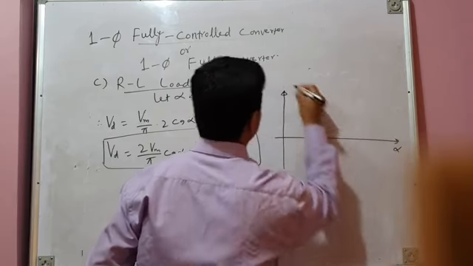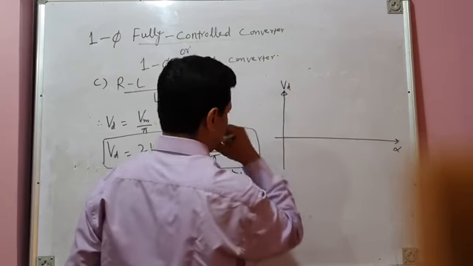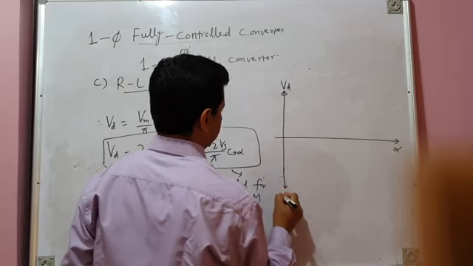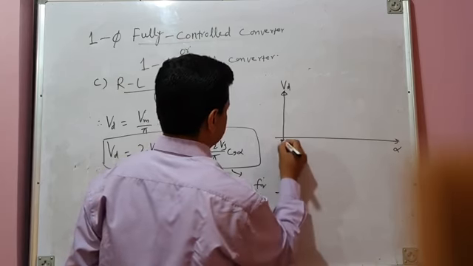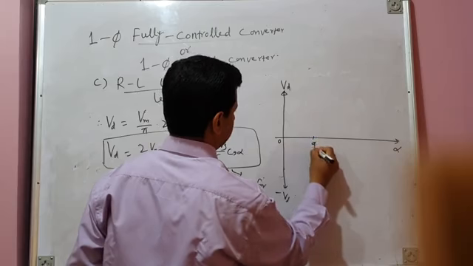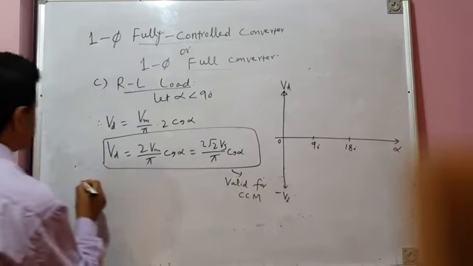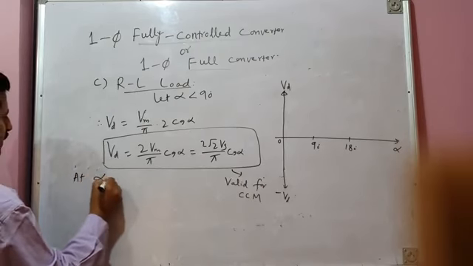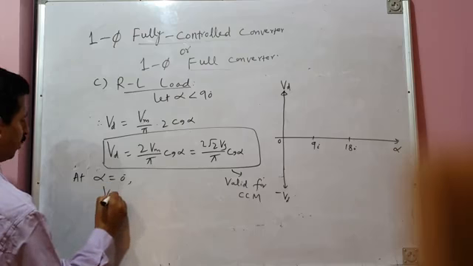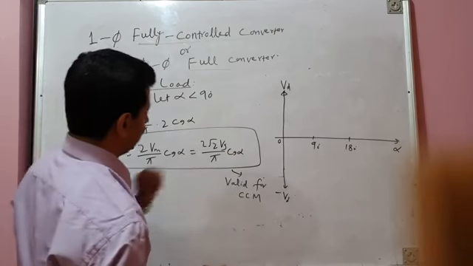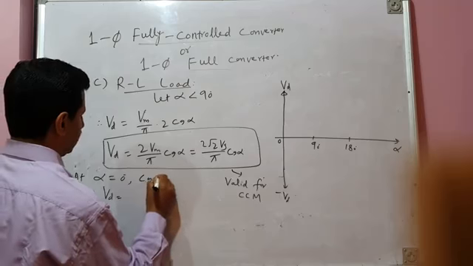This is alpha and this is Vd, average output voltage. And this is minus Vd. This is 0 degree. This is 90 degrees, alpha 90 degrees and alpha 180 degrees. Now we can see at alpha equal to 0 degree, average output voltage. What is cos 0? Cos 0 is 1. So cos 0 is equal to 1.